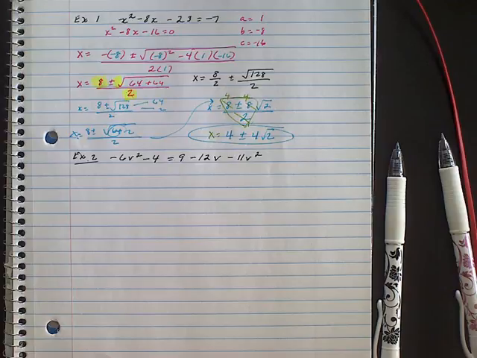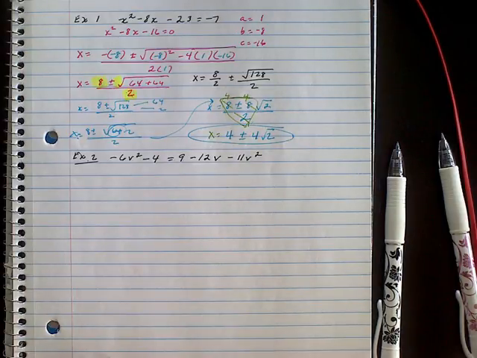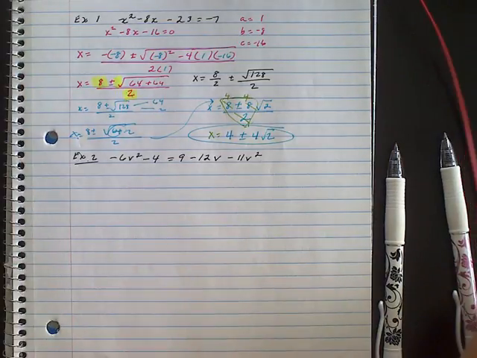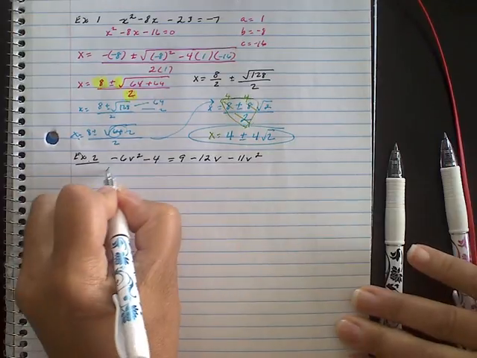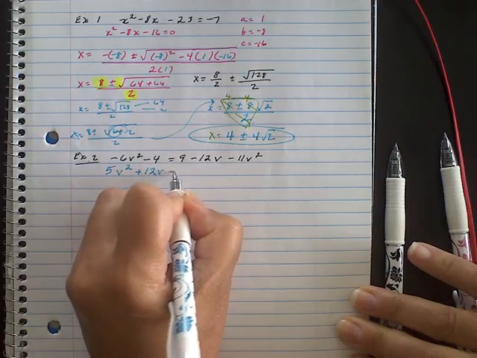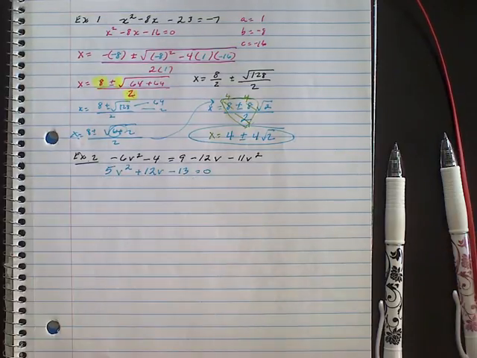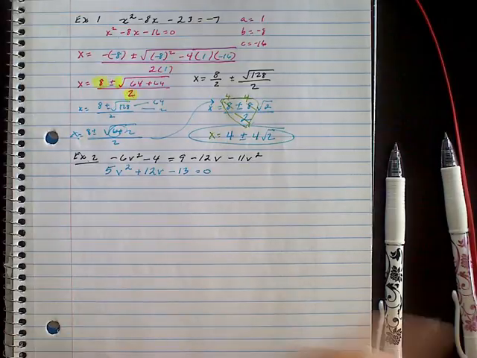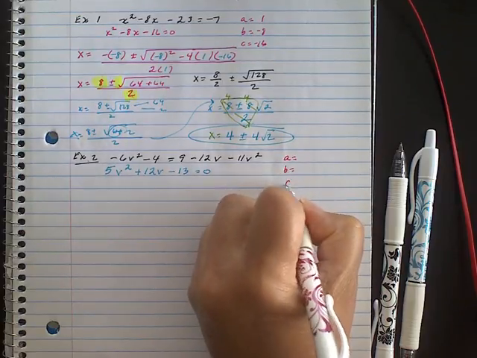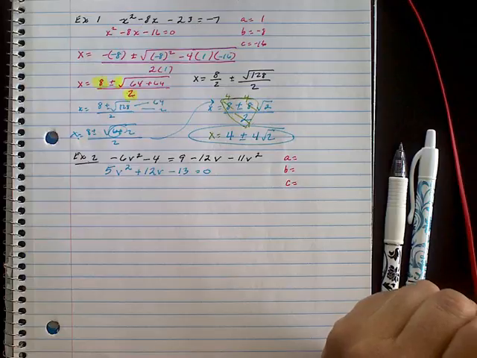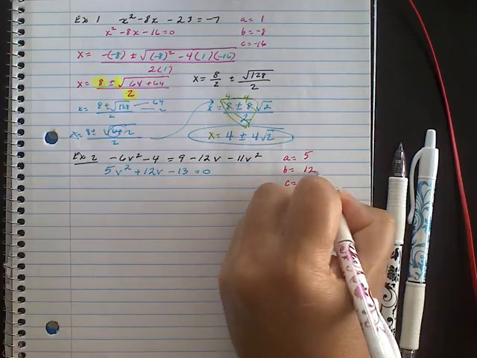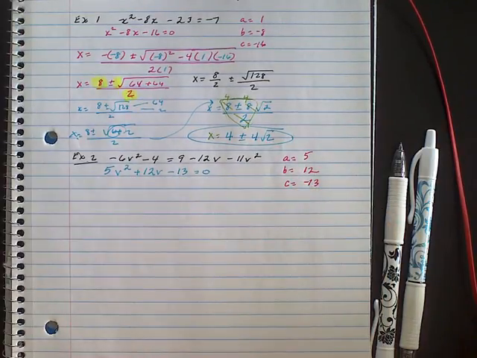And then go ahead and put it in the quadratic formula, because we're solving these using the quadratic formula. So that's what I get in standard form. I think it's good to identify your A, B, and C, because sometimes students know the formula, but they're substituting in the wrong values, and so they're getting the incorrect answer. So my A I got was 4, my B I got was 12, and my C is negative 13. I hope that you got the same thing.